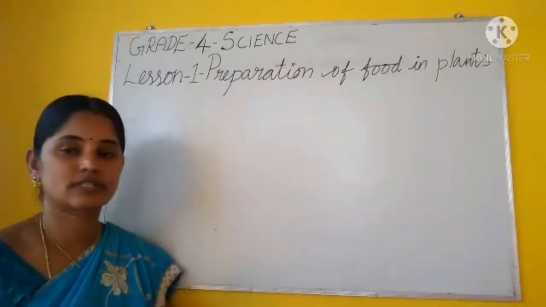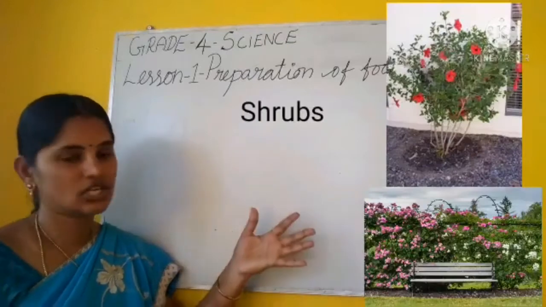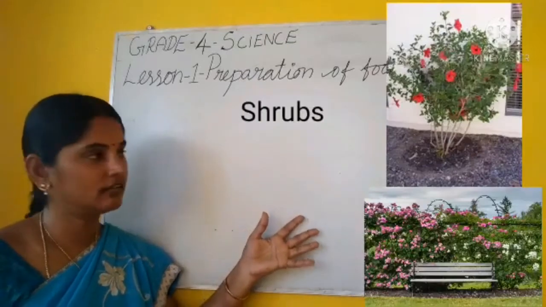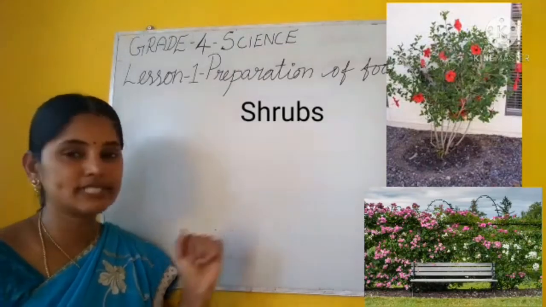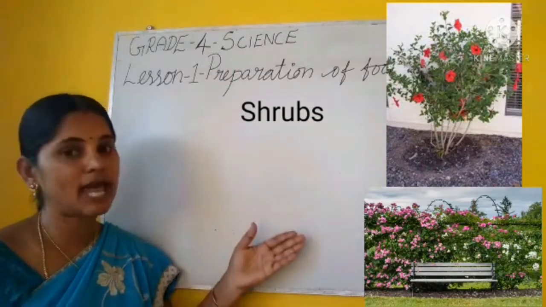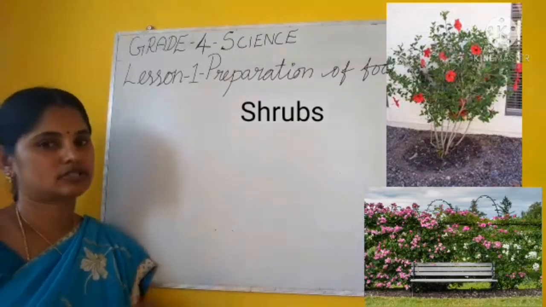Then shrubs: the rose, bougainvillea, hibiscus. We call these plants shrubs.